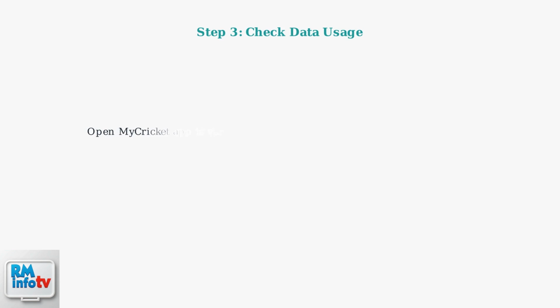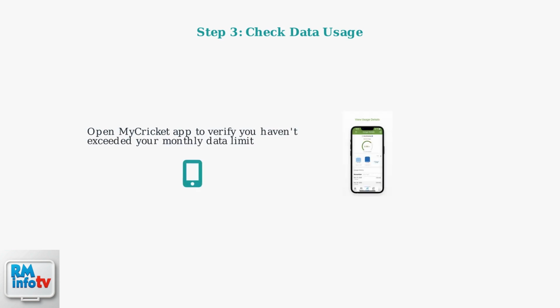Check your data usage in the MyCricket app. If you've exceeded your monthly limit, your data may be throttled or temporarily suspended. The app shows exactly how much data you've used and how much remains in your billing cycle.